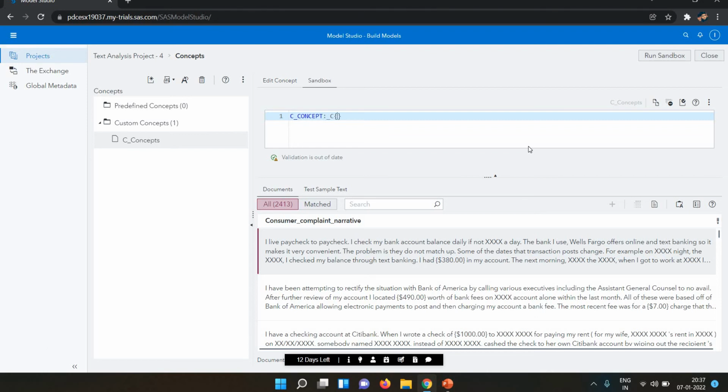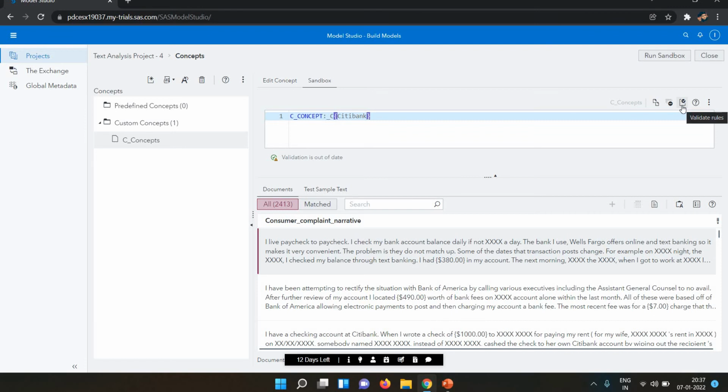Let's suppose I want to check Citibank. This is related to testing and learning. This is not the particular Citibank data, this is sample data, example data only. So I wrote Citibank.